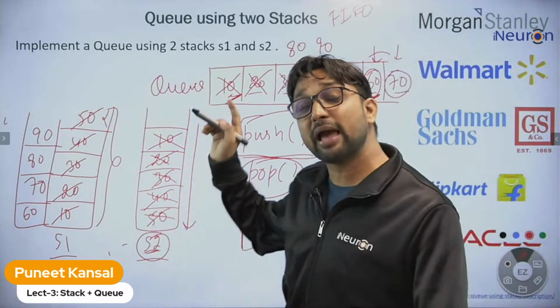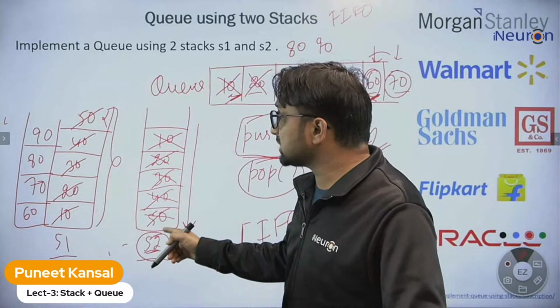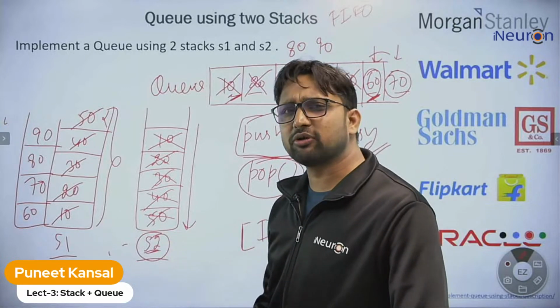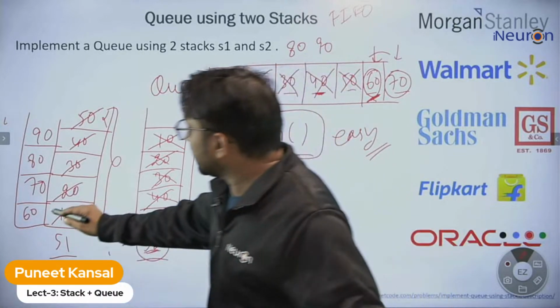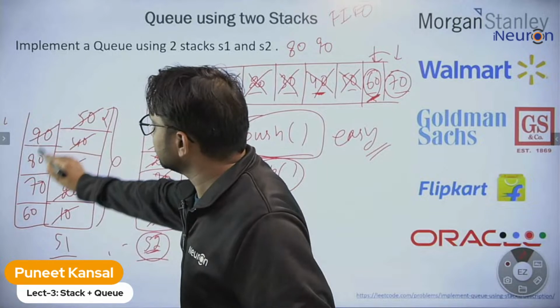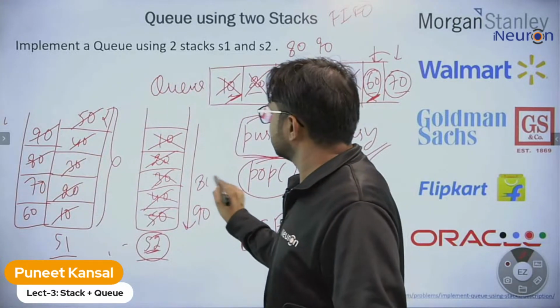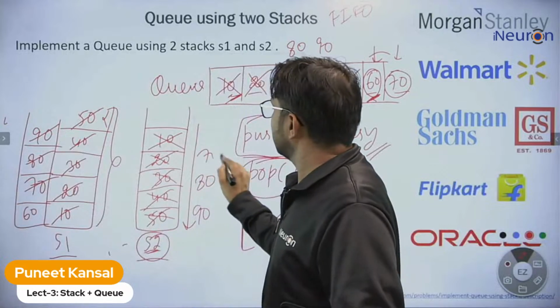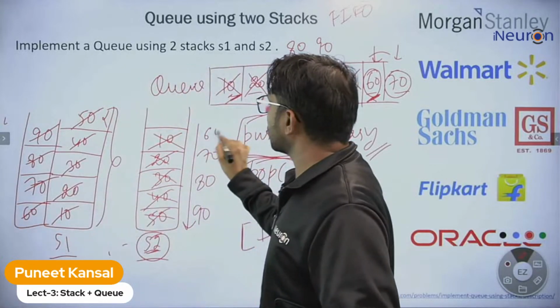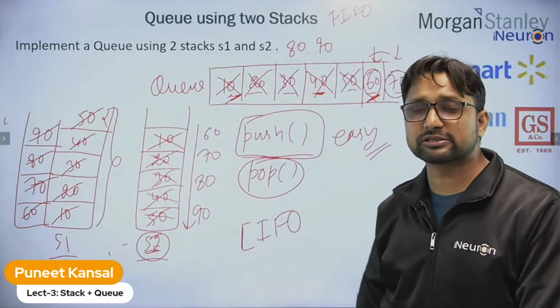When stack 2 is empty, what will you do? Same process actually that we have done earlier. Take out all the elements from here: 90, 80, 70 and 60. Take out all the elements and put them back into stack 2.